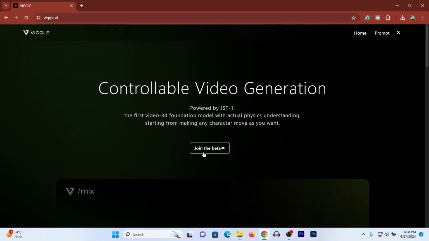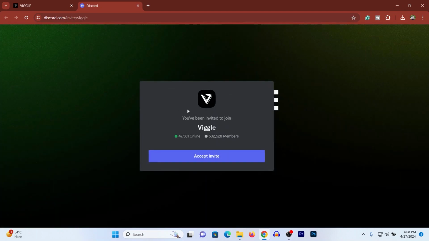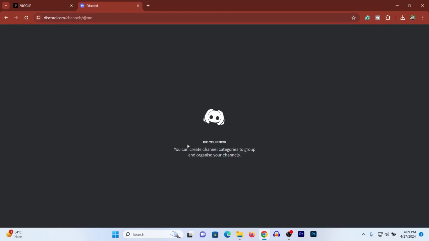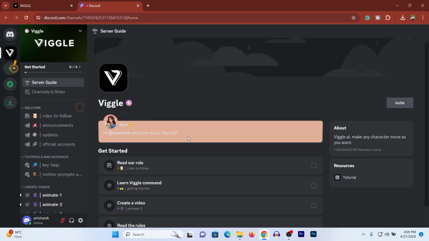Then click on join the beta Discord. Click here to open another window to visit Discord. After that, you need to accept the invite. If you don't have a Discord account, you need to create one and log in.